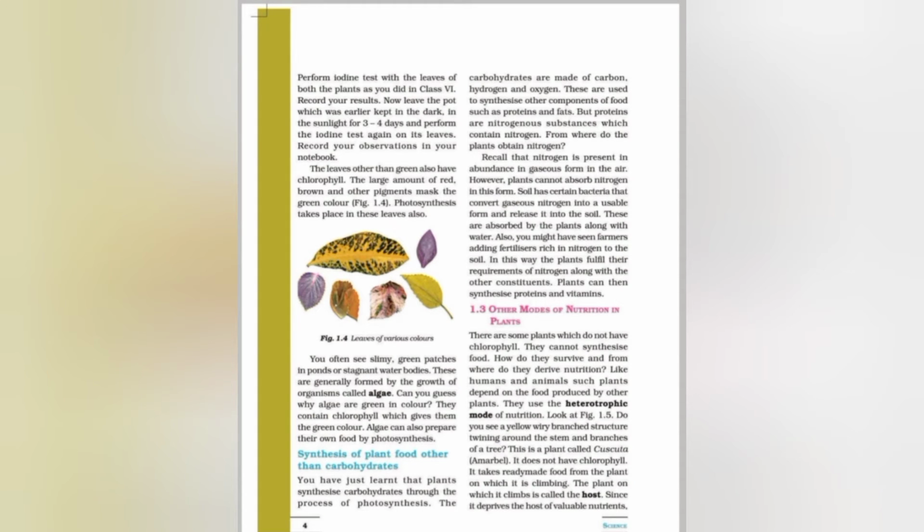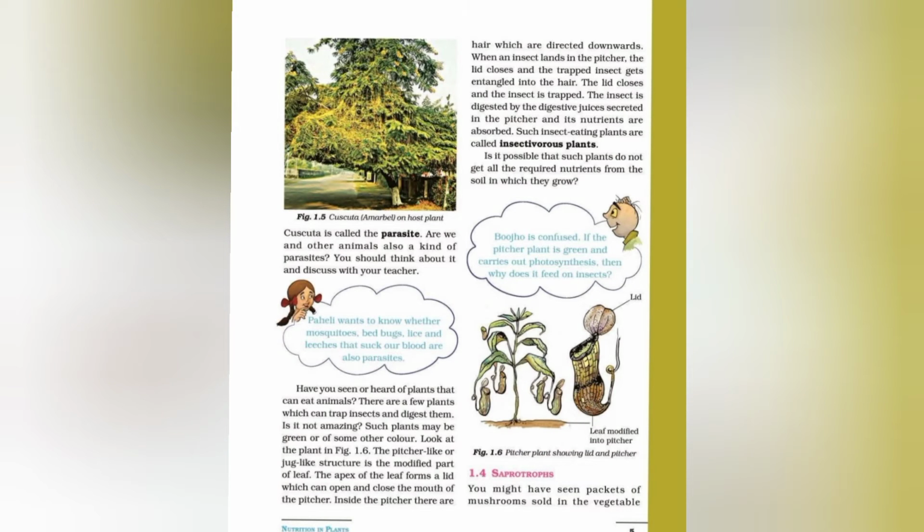It does not have chlorophyll. It takes ready-made food from the plant on which it is climbing, and the plant on which it climbs is called the host, since it deprives the host of valuable nutrients. So the Cuscuta is called a parasite. Are we and other animals also a kind of parasite? You should think about it and discuss with your teacher.